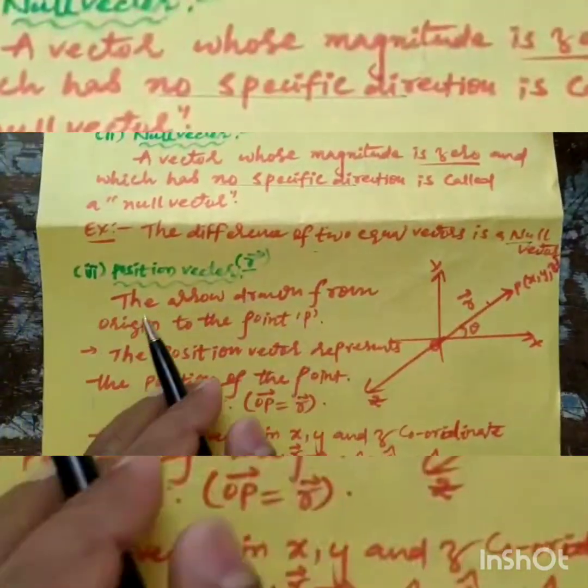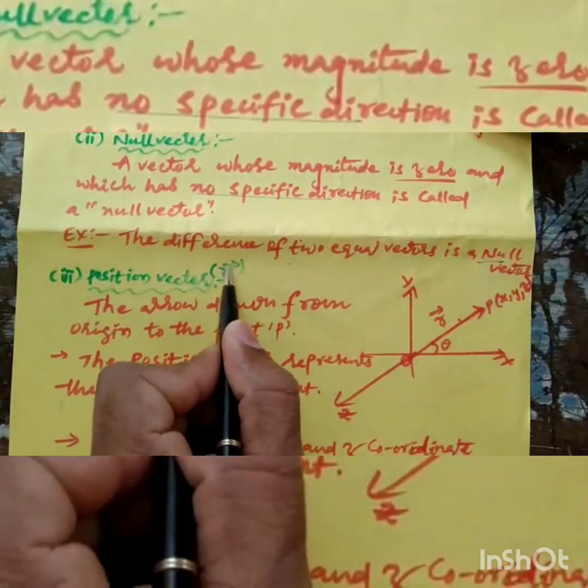The position vector is denoted by r bar.